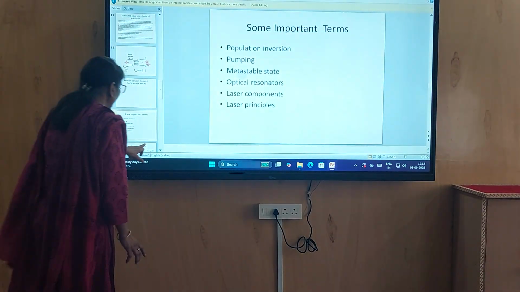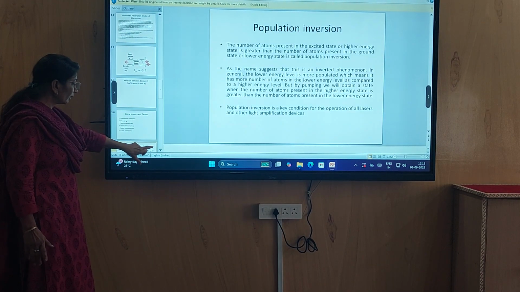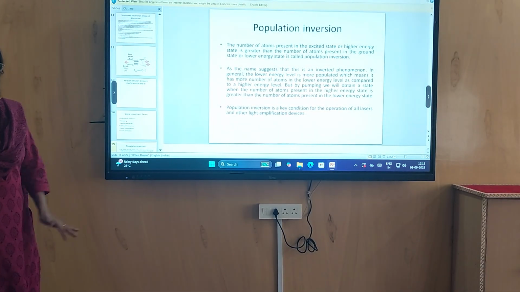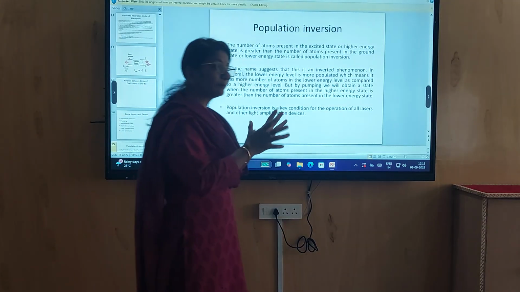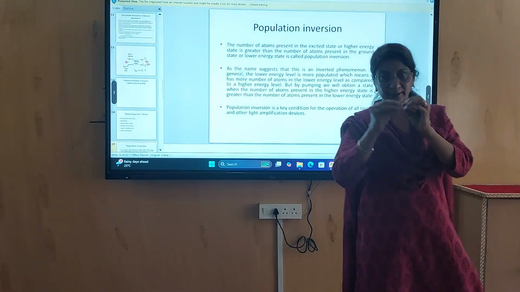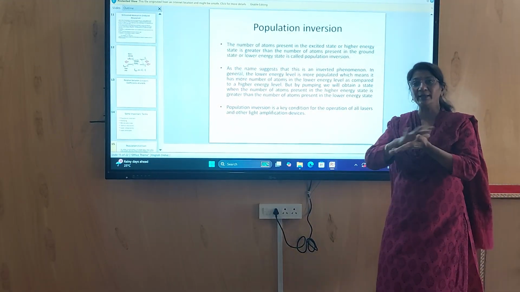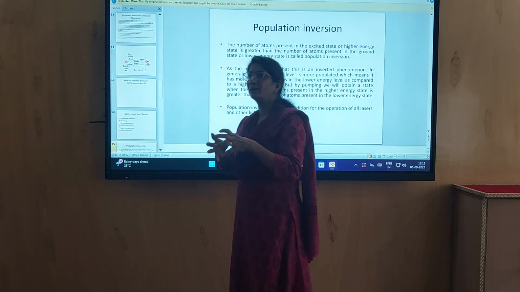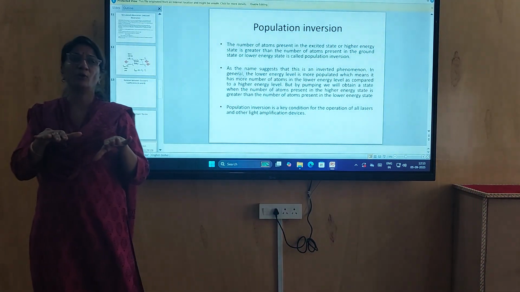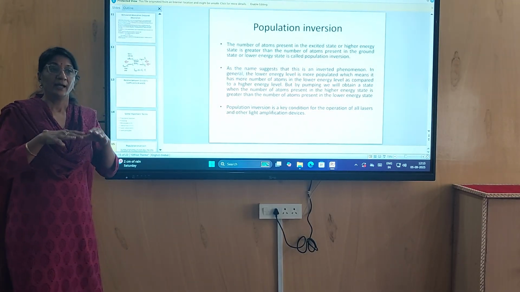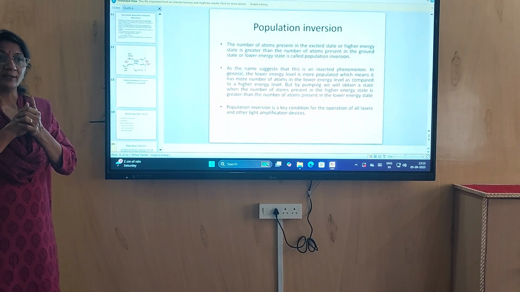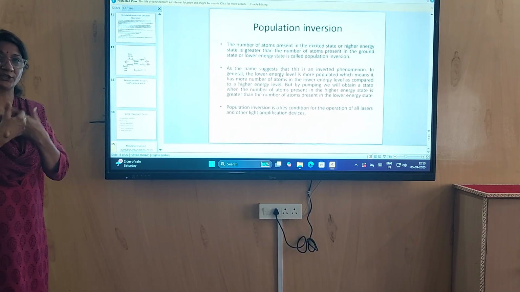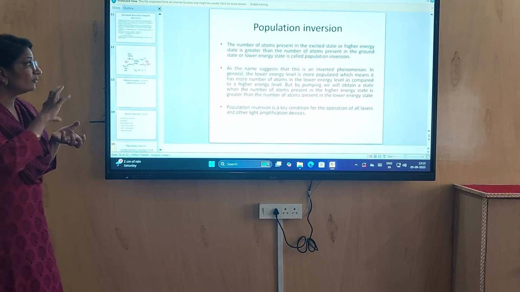Now what is population inversion? Like all of us we know that in atoms there are many atomic energy levels. In those atomic levels, most of the atoms remain in ground state because that is a stable state. And for laser light to happen, we require more and more atoms in excited state, which is an inverse process.